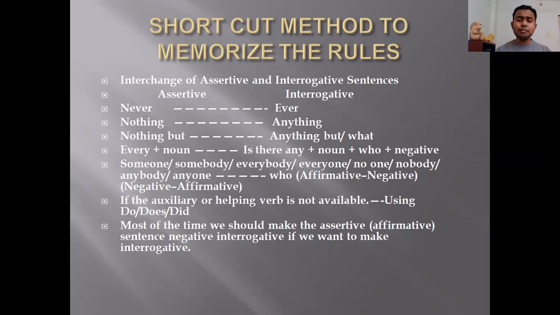Meaning whenever we are given an assertive positive sentence and asked to convert it into interrogative, the interrogative sentence should always be negative. All right? Thank you.